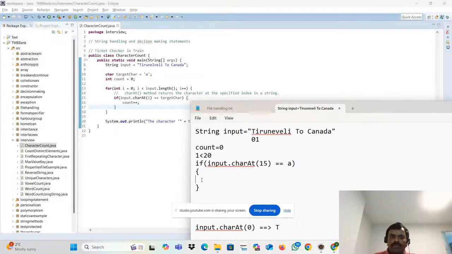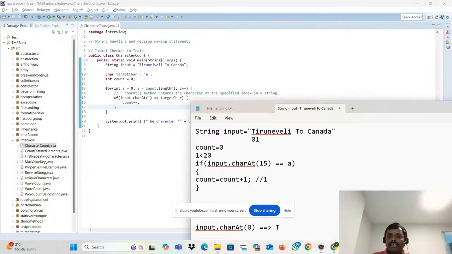Right now what will happen? Count plus plus. What will this operator do? Count plus plus means count is equal to count plus 1. So initially count is equal to 0, then 0 plus 1 is 1. Now what will happen? It will go to the 16th one.